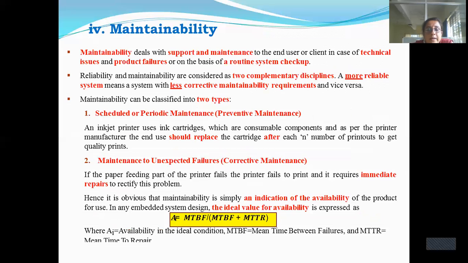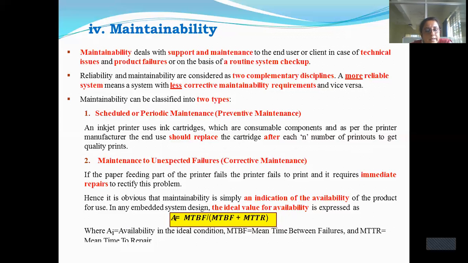Next comes maintainability. When any system is purchased, they will give you the manual also, and they will tell you that after a certain period of time, after 1 year or 2 years, these components have to be replaced or maintenance has to be done. Maintainability basically deals with support and maintenance to the end user or client in case of technical issues and product failures, or on the basis of a routine system checkup.